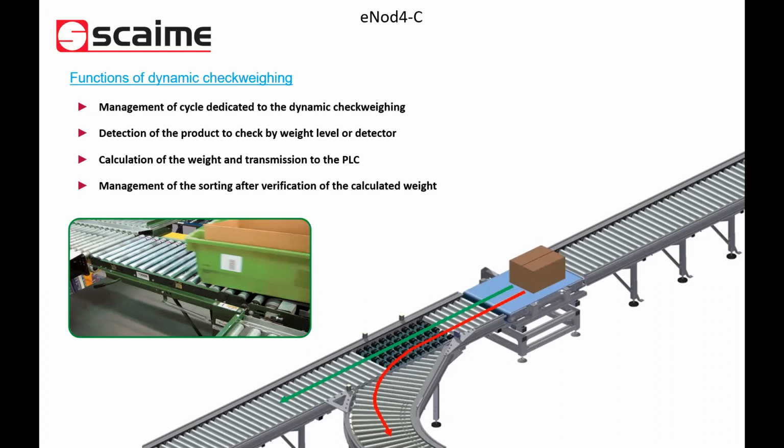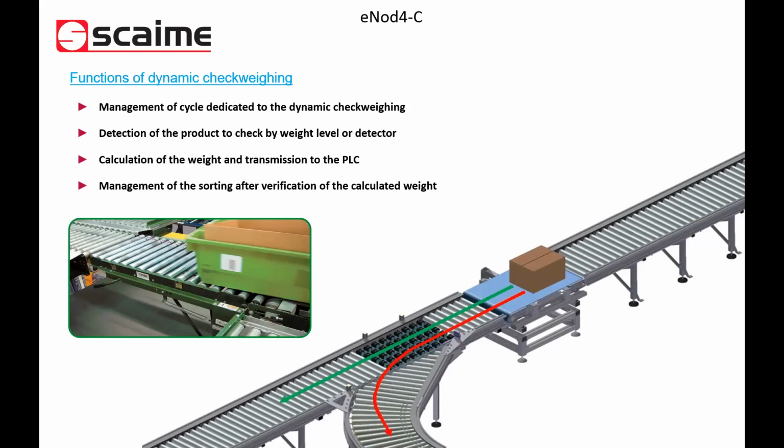You can dedicate the power of your PLC to other things in your factory or in your machine. The eNode 4C will manage the entire cycle and will automatically transfer the weight result to the PLC.